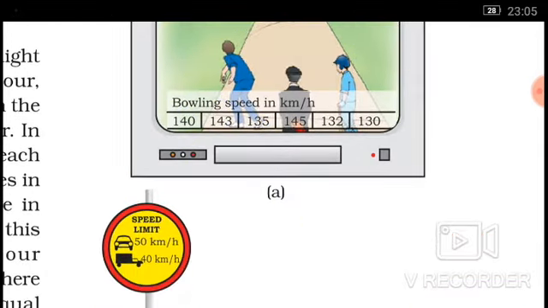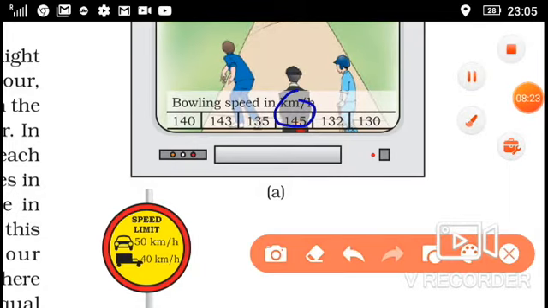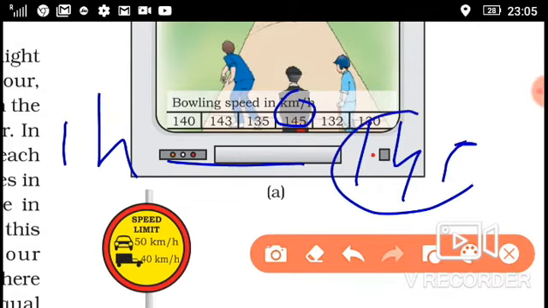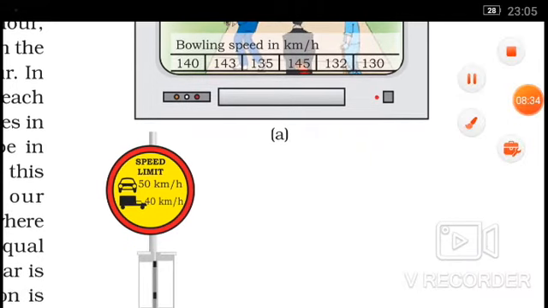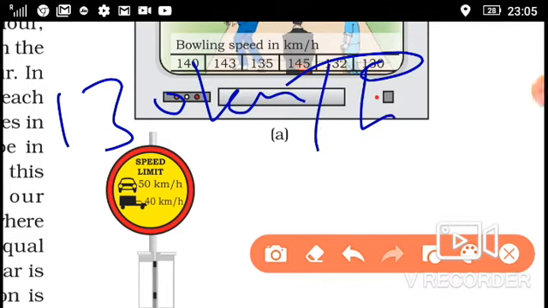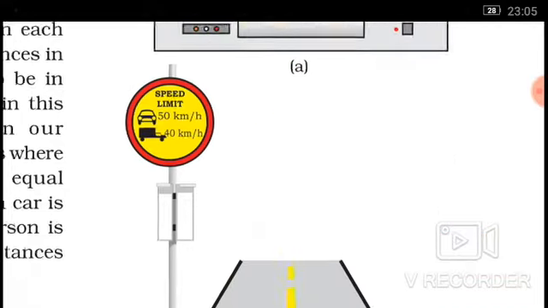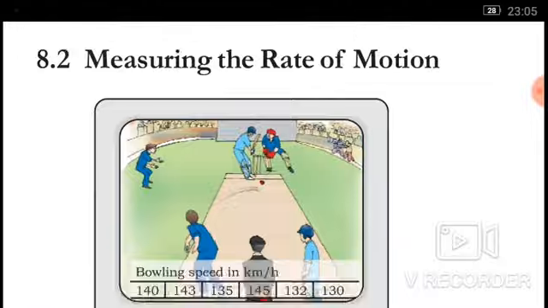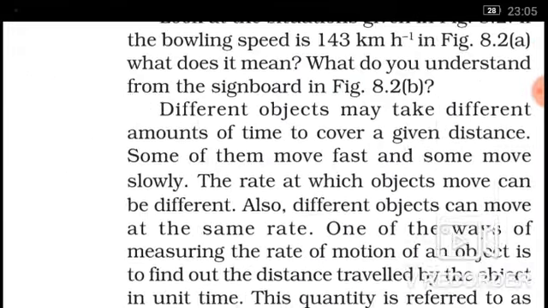Suppose the speed is 143 kilometer per hour. It means in 1 hour this distance of 143 kilometer is covered. Same, if the speed is 130 kilometer per hour, it means in 1 hour 130 kilometer distance is covered. Okay, now there are two figures, and now we are going to the next point.